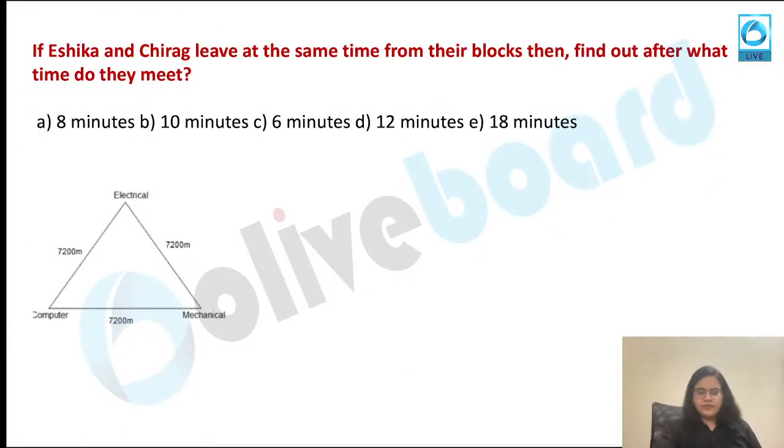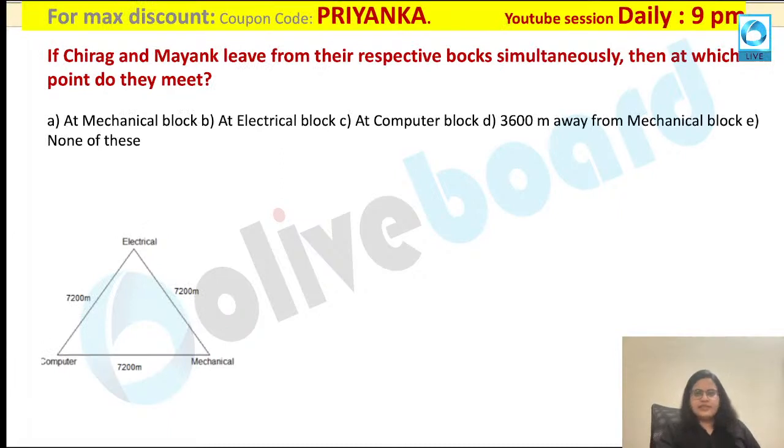So this question we already did. See, this is the second question over here. Here they are asking you if Chirag and Mayank leave from the respective blocks. So we know that Chirag is running from here and Mayank is moving from this block over here.